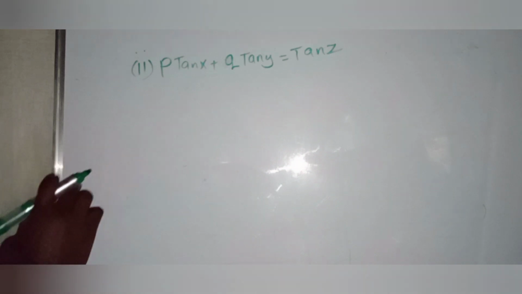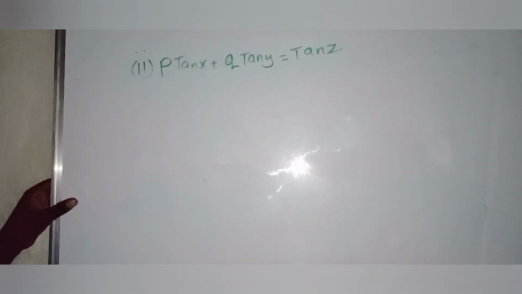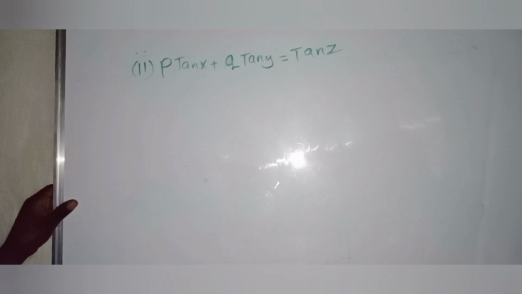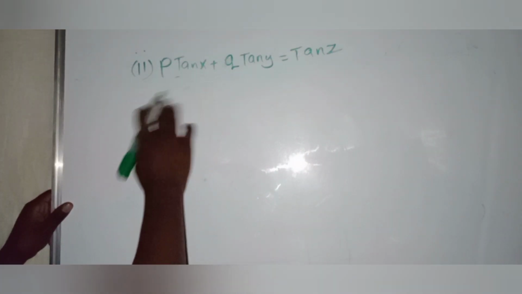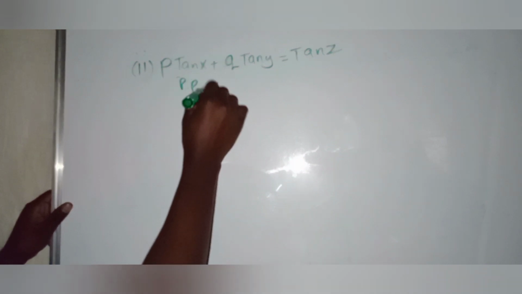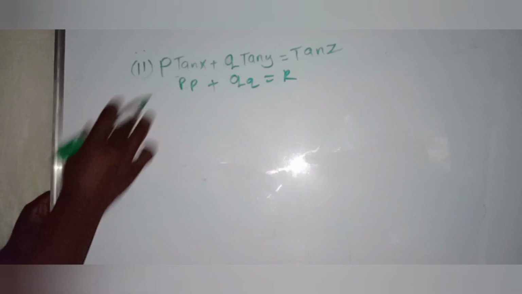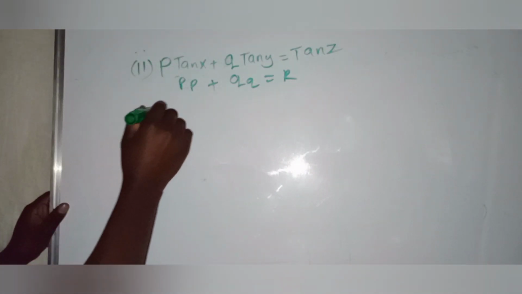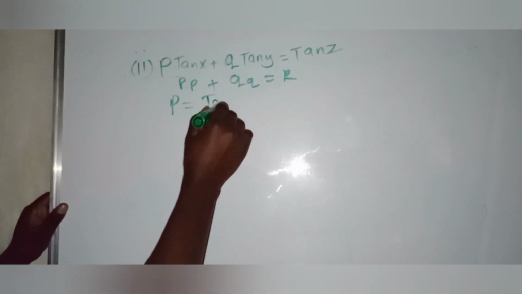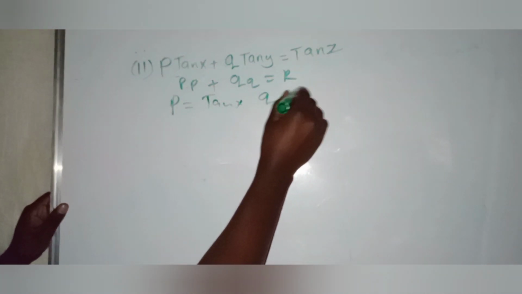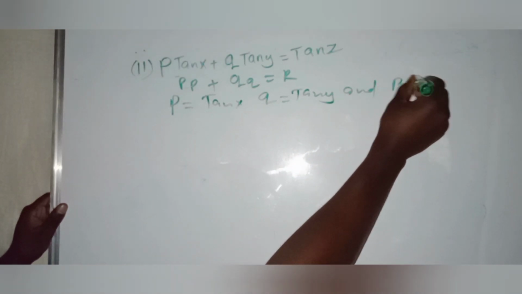Example 2. p tan x plus q tan y is equal to tan z. Again, it is written in standard form, Pp plus Qq is equal to R, so it is simpler to identify the values: P is tan x, Q is tan y, and R is tan z.